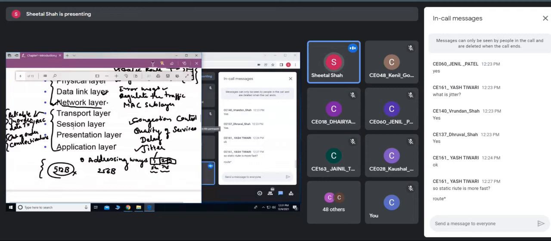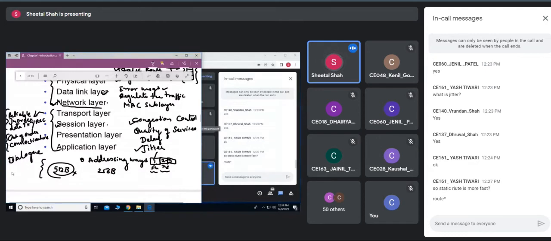Okay. Then comes the session layer. The function of the session layer is dialogue management between the transmitter as well as the receiver. So if two hosts are connected to each other and they want to communicate, then whose turn it is to transfer the message, or whose turn it is to talk, is decided by the session layer.